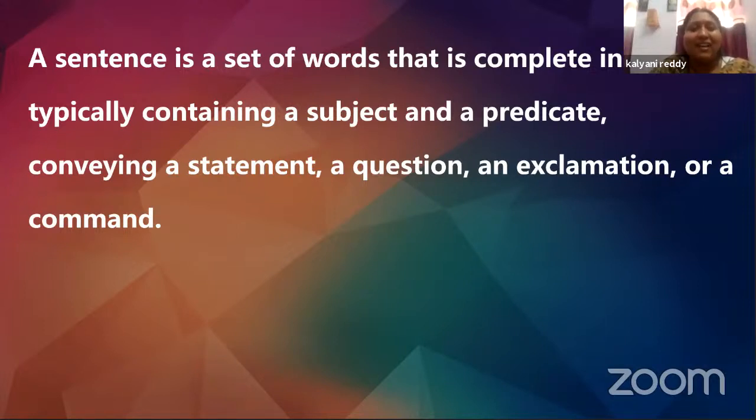It is a set of words that convey a particular meaning, and it is complete all by itself, and a sentence should have subject and predicate. Now, what is predicate? Predicate is verb and object together, right? And subject is about what or who you are talking about in that particular sentence. I think it is clear to you.